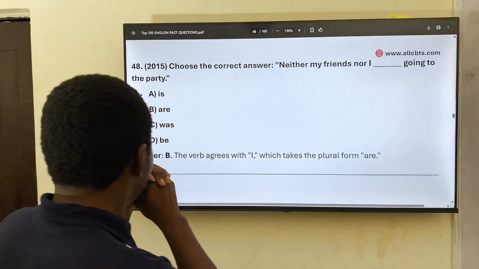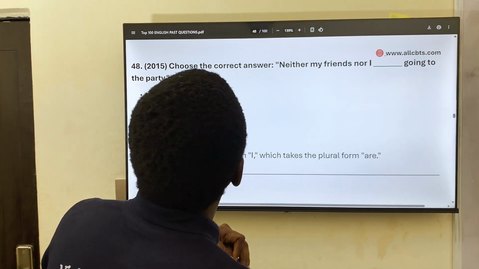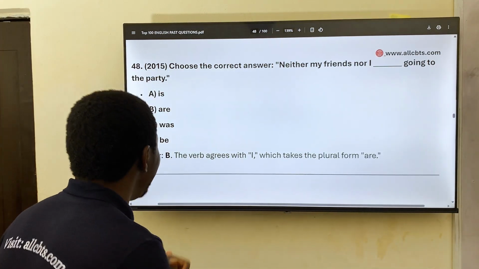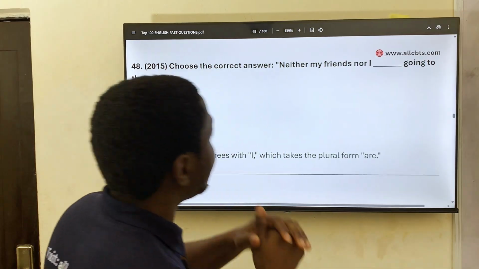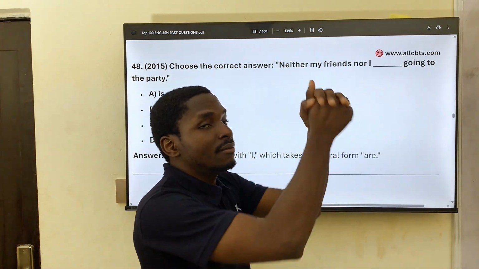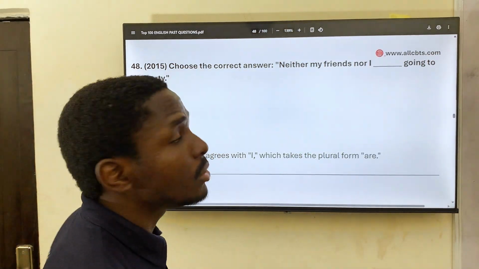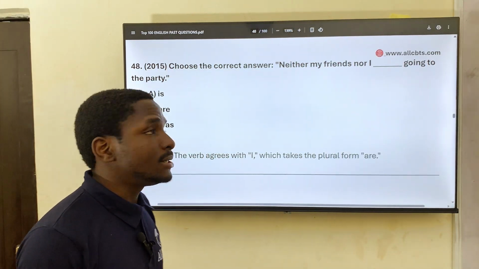48. Choose the correct answer. Neither my friend nor I are going to the party. Right? Is that correct? Yes, that's correct. B. Neither my friends nor I. Like we said before, the verb will always agree with the closest subject. Okay? So neither my friends, and friends is a plural word, so nor I are going to the party. Now,